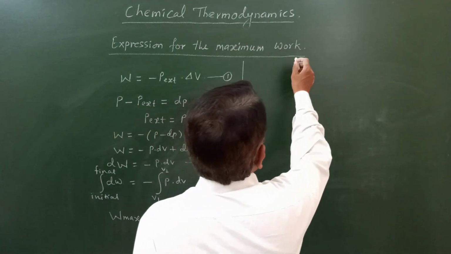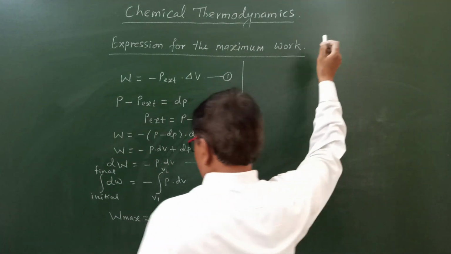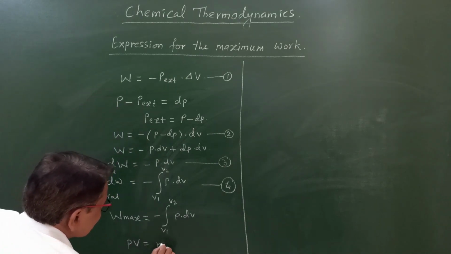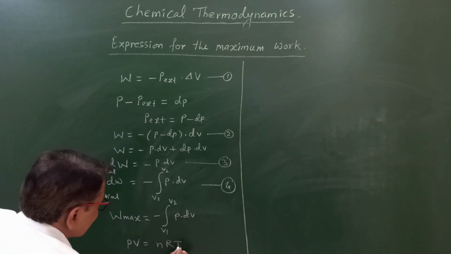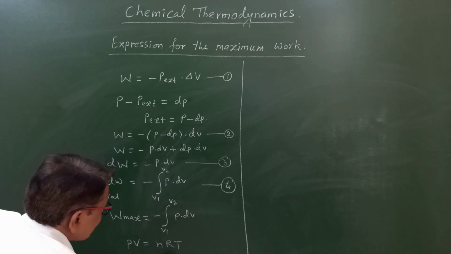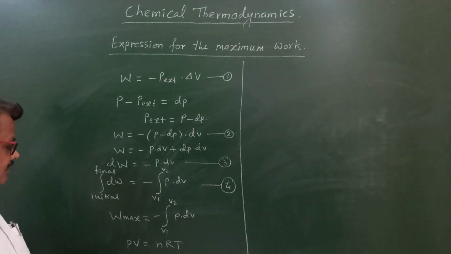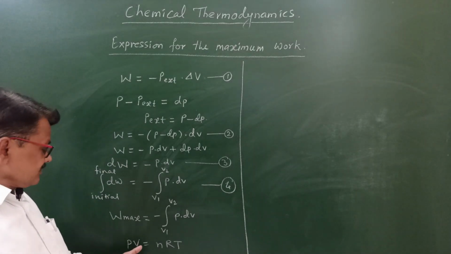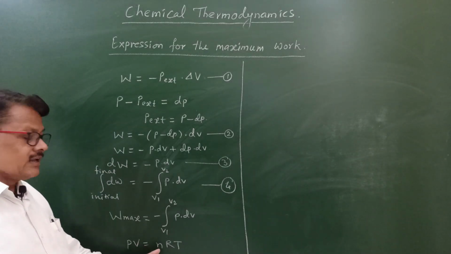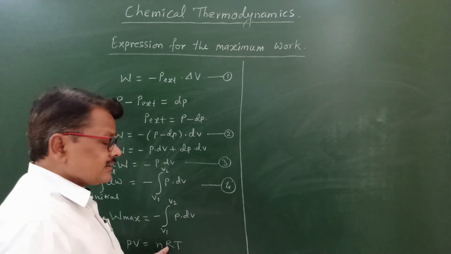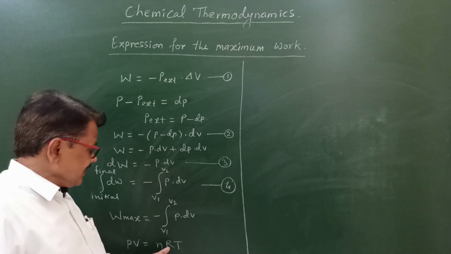PV is equal to nRT, or P is equal to nRT divided by V. P is the pressure, V is the volume, and n is the number of moles of gas filled in this cylinder.